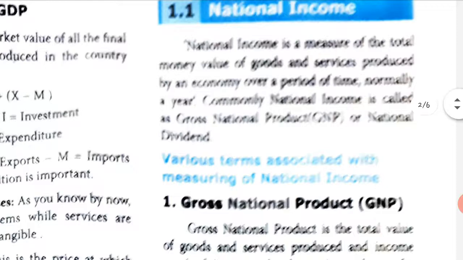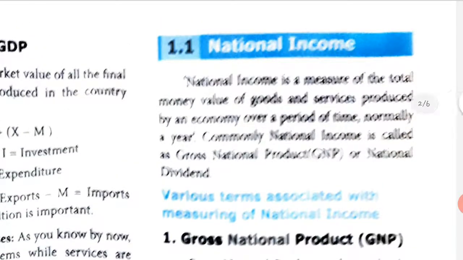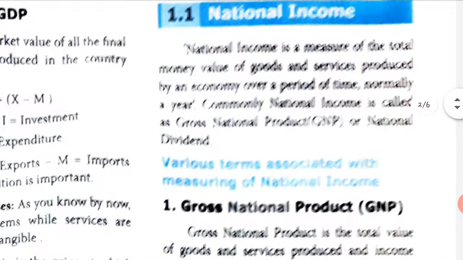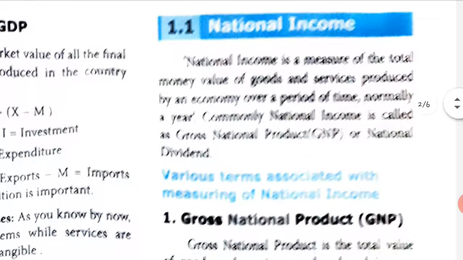National income. This part of your PDF is a little blurred, I hope you can understand. National income is a measure of the total money value of goods and services produced by an economy over a period of time, normally a year. So we are learning a new word here, national income. National means country.